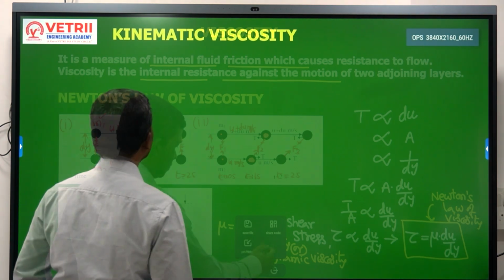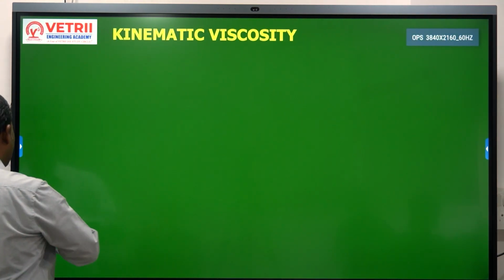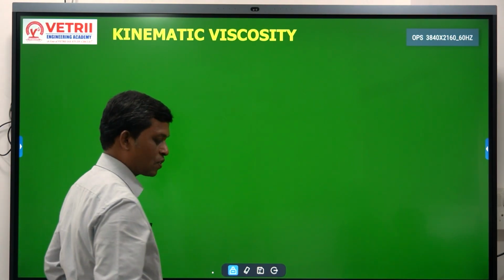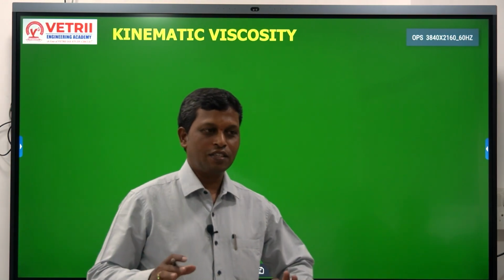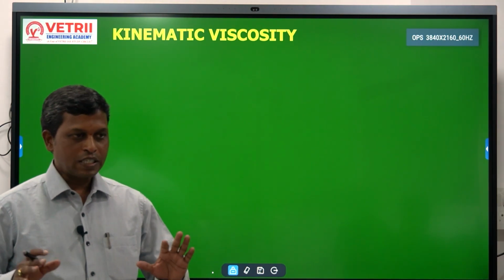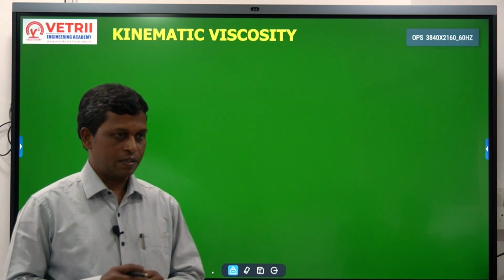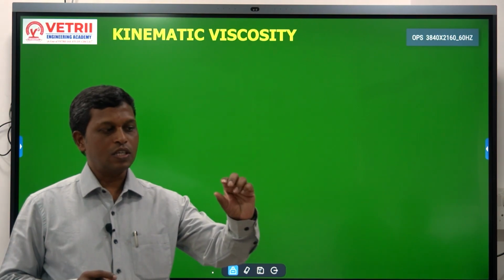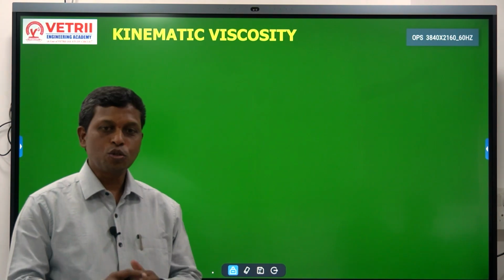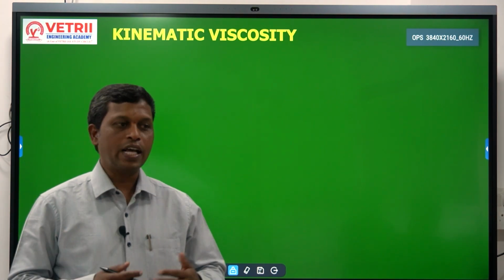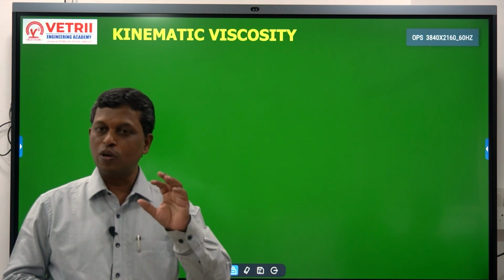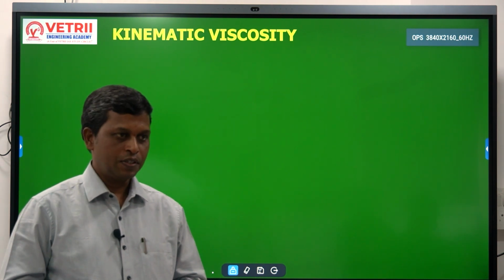Let us see kinematic viscosity, the other term. We have just discussed dynamic viscosity in detail. What is the difference between kinematic viscosity and dynamic viscosity? In the case of gases, the dynamic viscosity values are very low, and dealing with very small values in calculations and analysis of various systems is difficult.